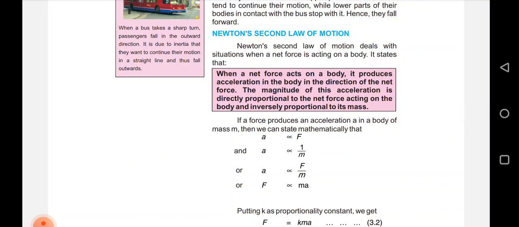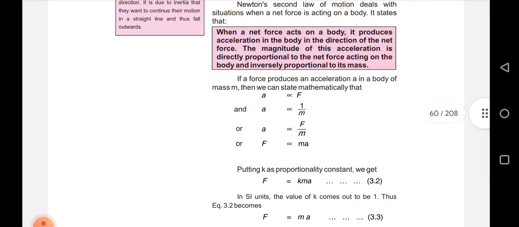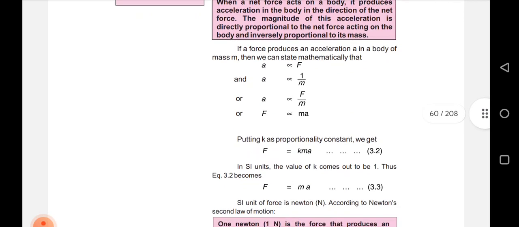If a force F provides acceleration a in a body of mass m, then we can state mathematically that a is directly proportional to F, and a is inversely proportional to m. So a is proportional to F over m, that is, F is proportional to ma.